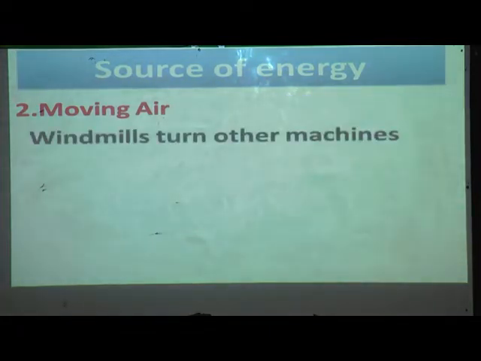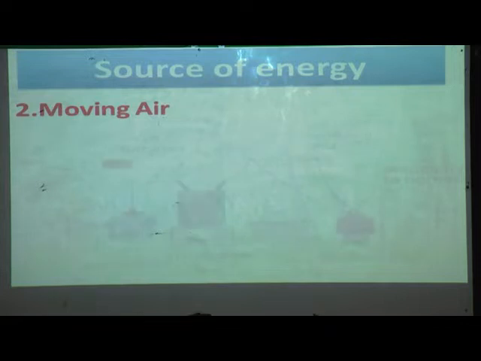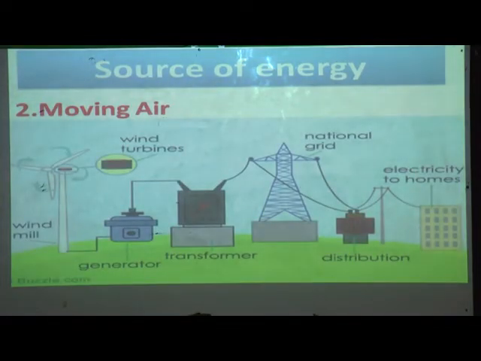Windmills turn other machines and help to generate electricity. With the help of windmills it will turn other machines on and helps to generate electricity. You can see in this picture how electricity is produced. First, the wind hits the windmill. In the windmill, the wind turbines are there.